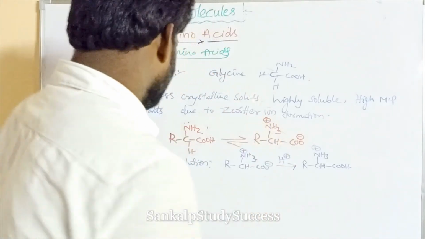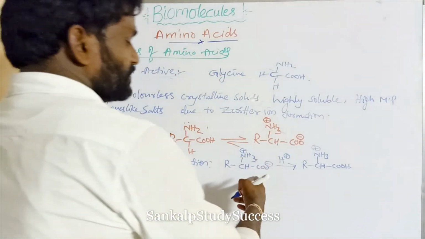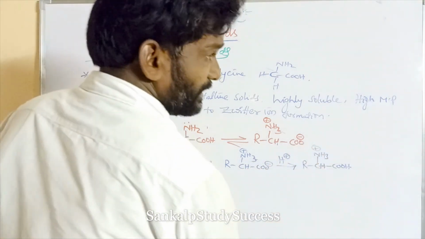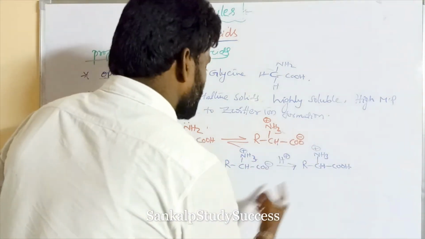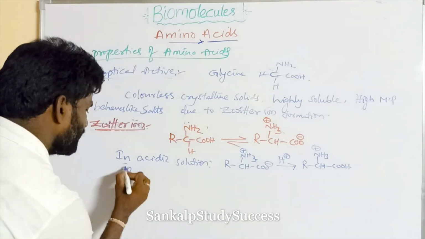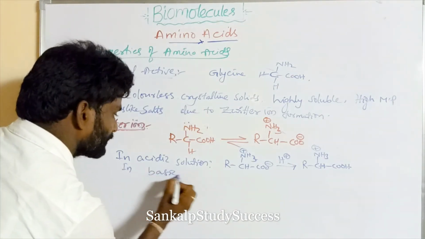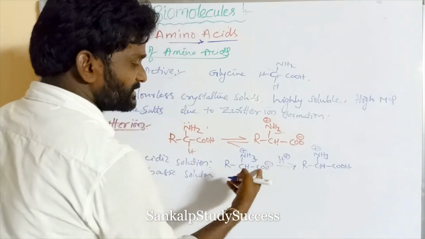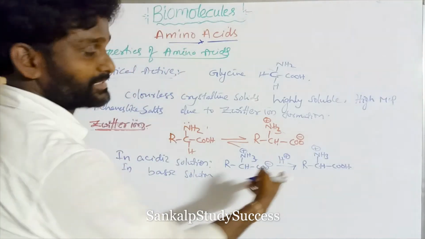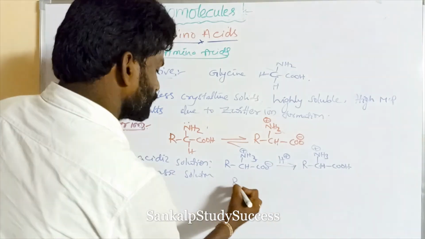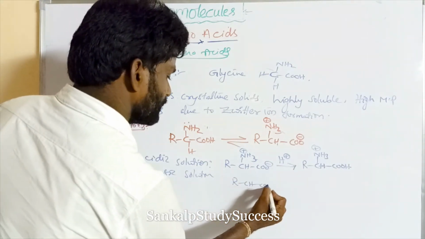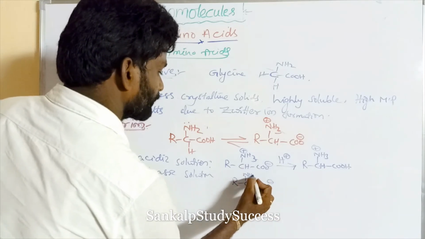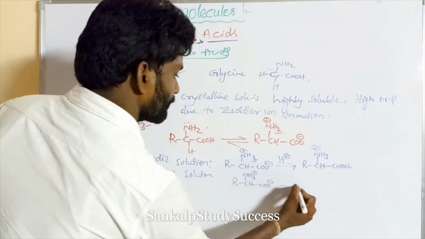Okay, in acidic solution the Zwitter ion acts as a positive ion, a cation. Acidic solution means H plus, and that H plus is easily attracted by CO minus, converting it to COOH. And in basic solution, what is the basic medium?